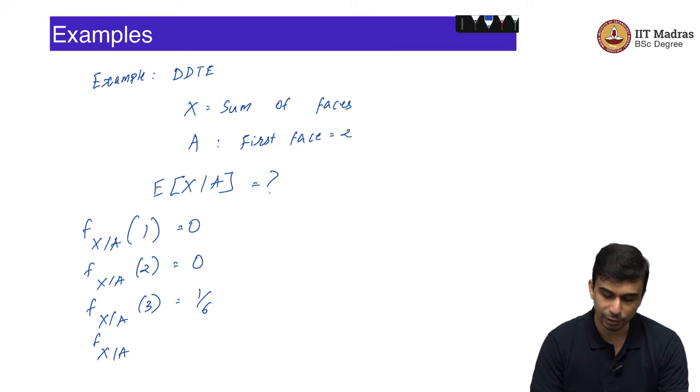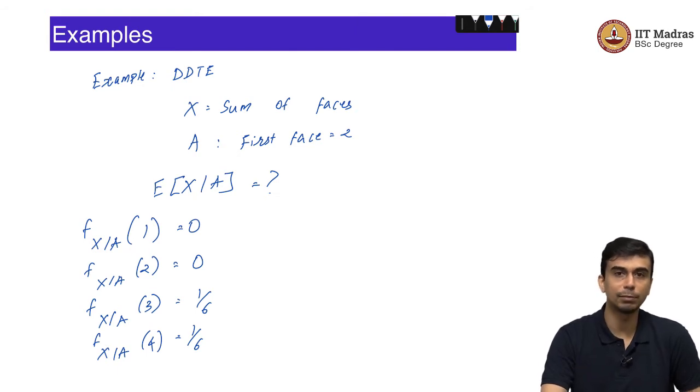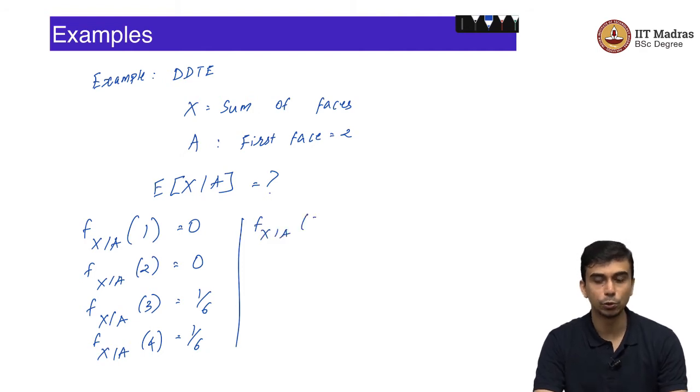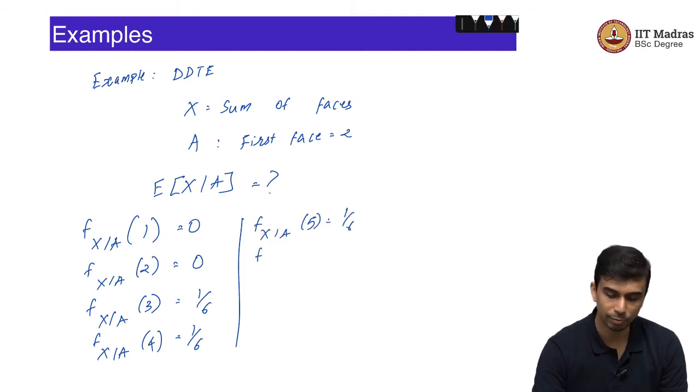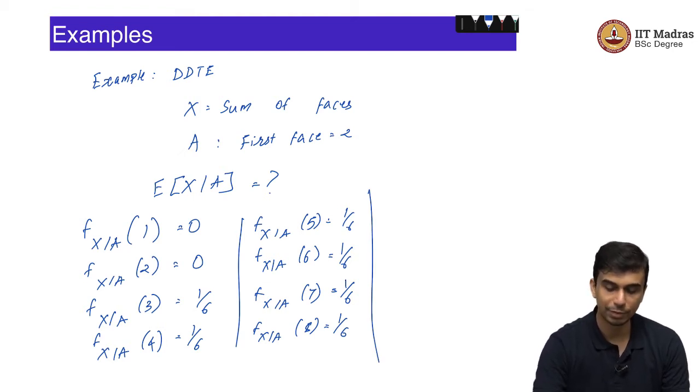What is f x given A of 3? That is equal to 1 by 6. What is f x given A of 4? That is also 1 by 6. Why is that? What is the probability of the sum equal to 4 given that the first phase equal to 2? This is exactly equal to the probability that the second phase equal to 2, which is equal to 1 by 6. Similarly, you can compute f x given A of 5 is also equal to 1 by 6, f x given A of 6 is also equal to 1 by 6, f x given A of 7 is also equal to 1 by 6, f x given A of 8 is also equal to 1 by 6. Everywhere else it is going to be 0, right.